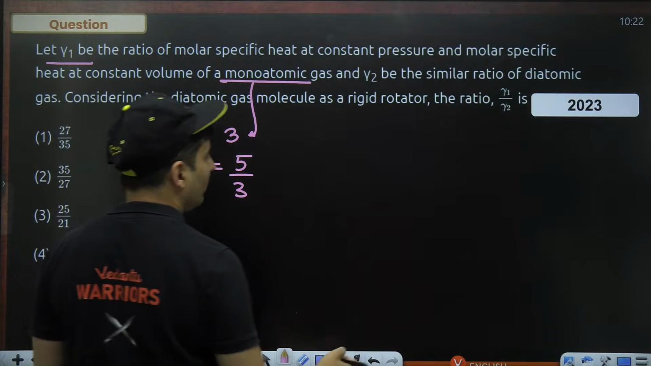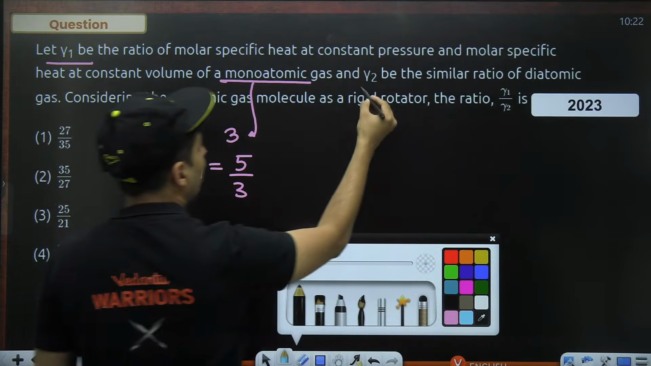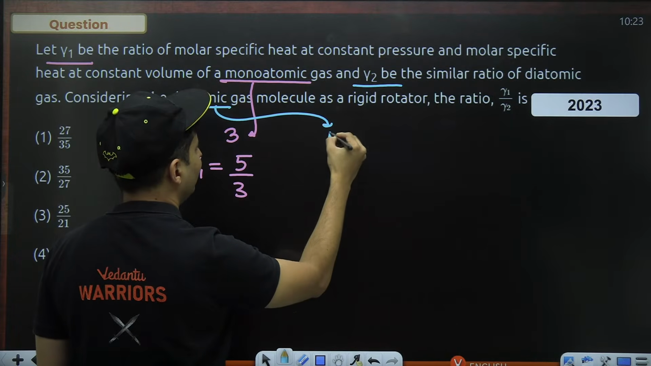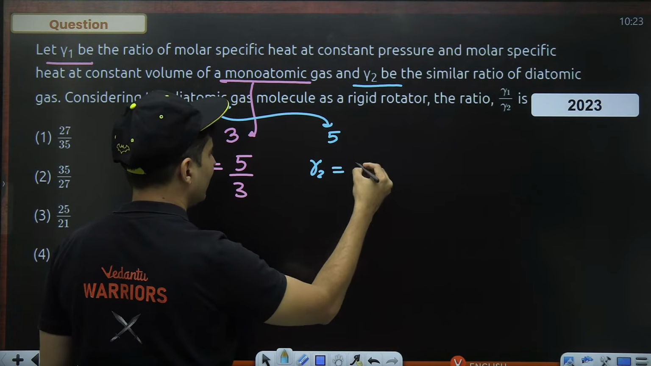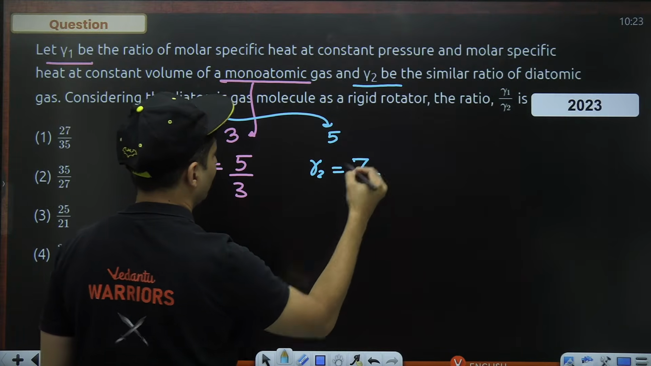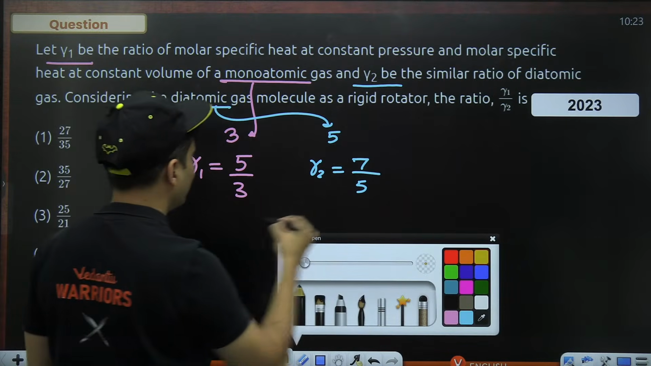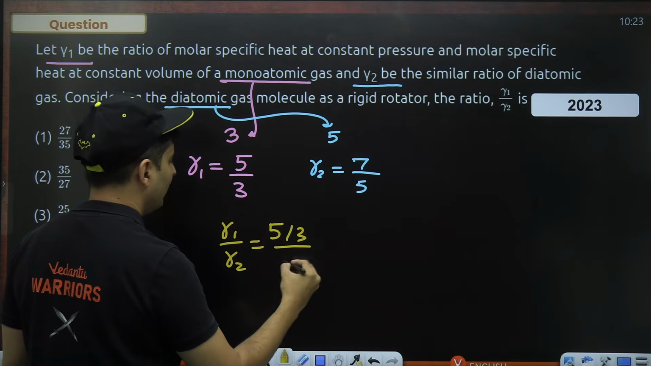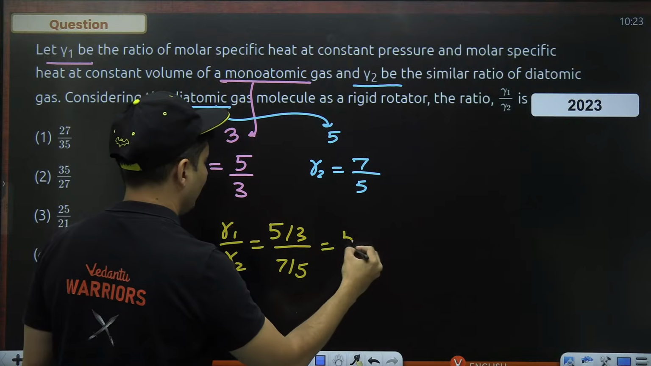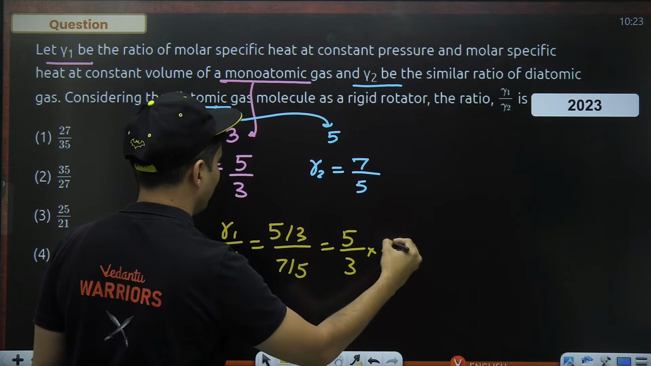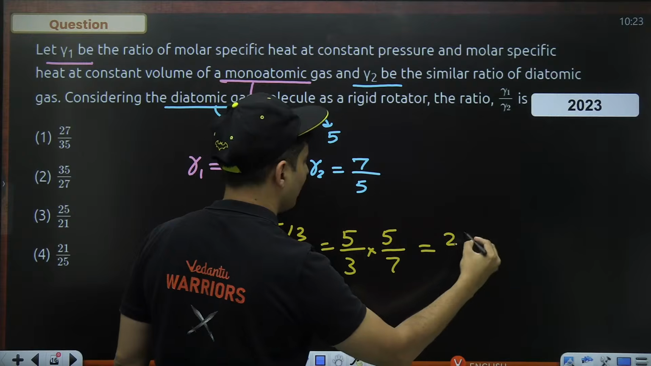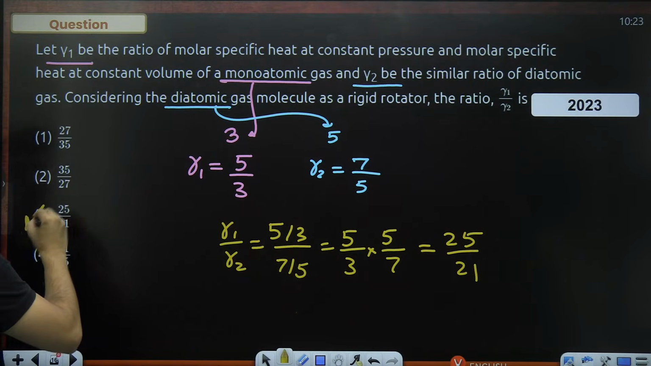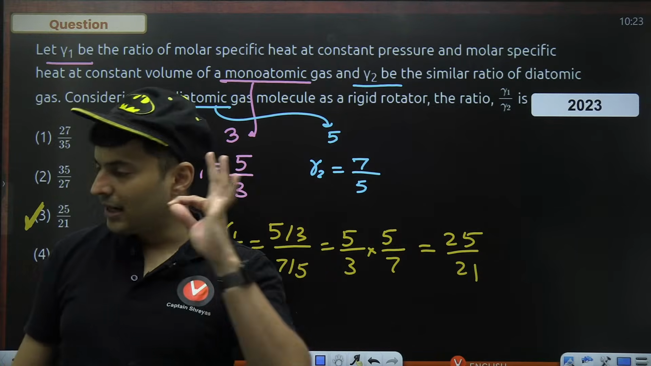Now, if you talk about gamma 2, that is for a diatomic gas. A diatomic gas has 5 degrees of freedom. So gamma 2 will be nothing but 7 on the top and 5 at the bottom. Now, the question says you have to find the ratio of gamma 1 by gamma 2. Gamma 1 is 5 by 3, gamma 2 is 7 by 5. So 3 goes over here, 7 over here, 5 on the top. So this will become 25 by 21. Very straightforward. 25 by 21 is option number 3. As you can see, these direct formula types have come.